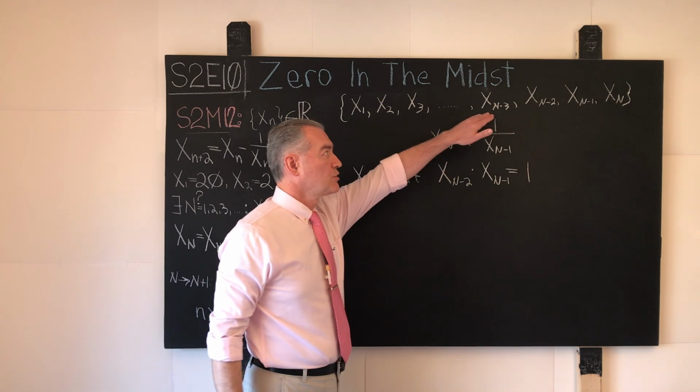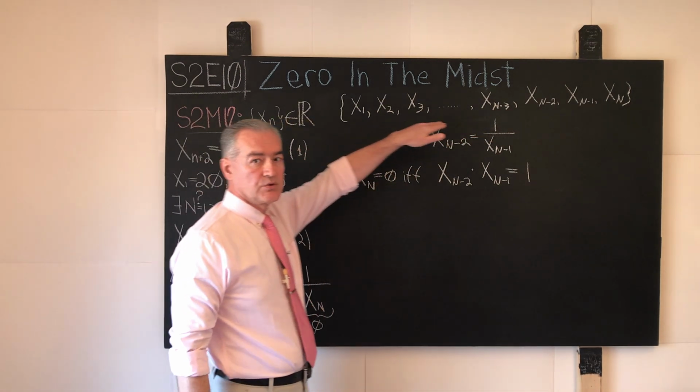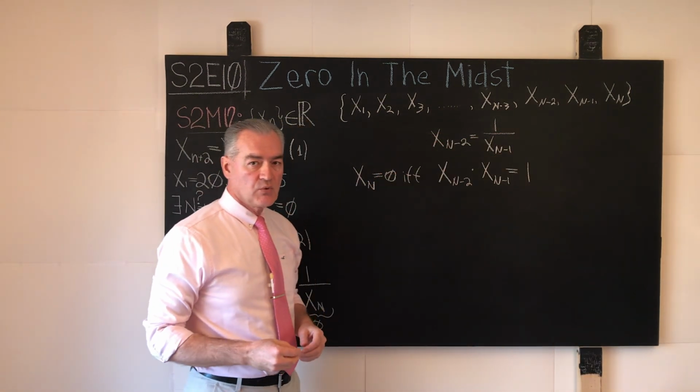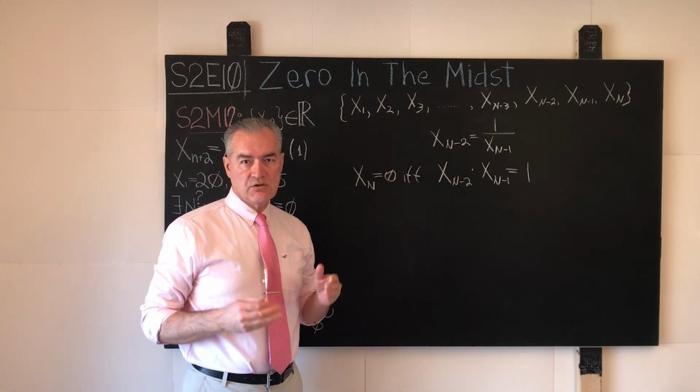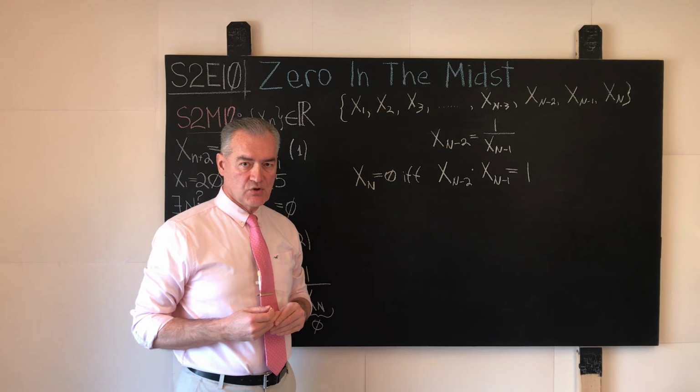And what do we do with this sequence of real numbers? Well, this is another opportunity to see how the reverse order problem solving approach works.